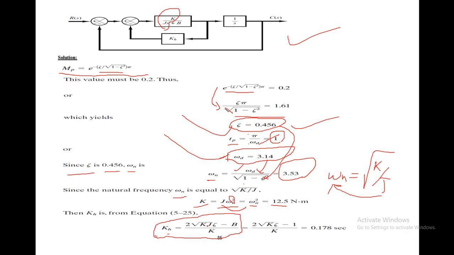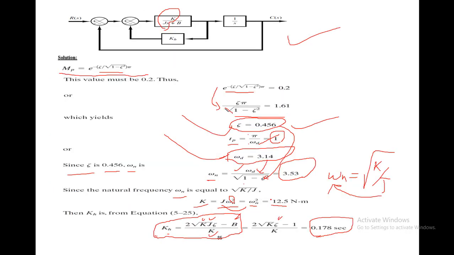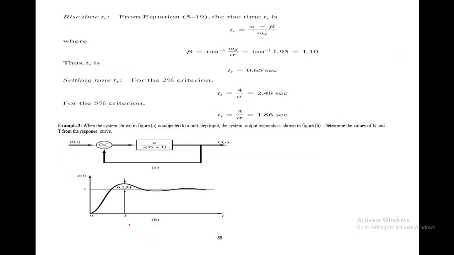So after you put the values of k, j, b, and zeta, because we have found out the value of zeta, we can find out the value of this kh, and this kh turns out to be 0.178. This is the velocity feedback constant kh.